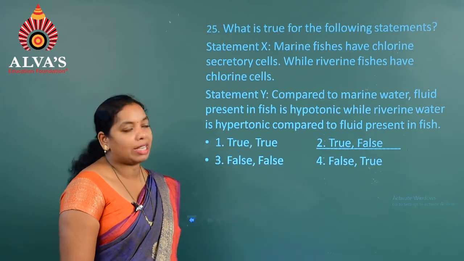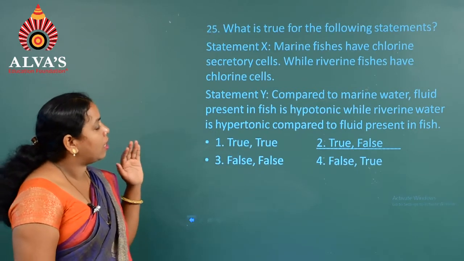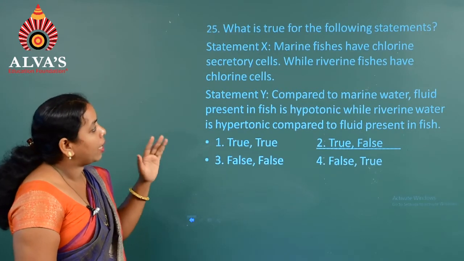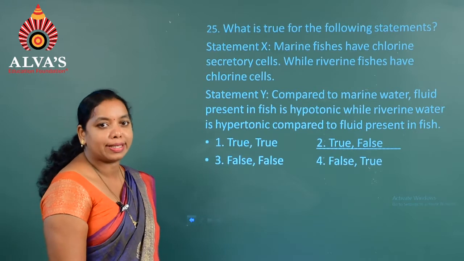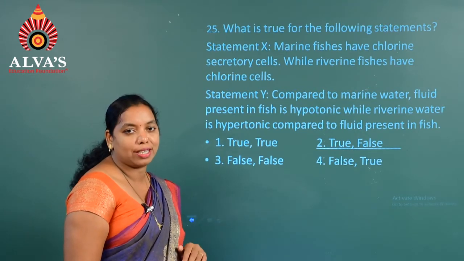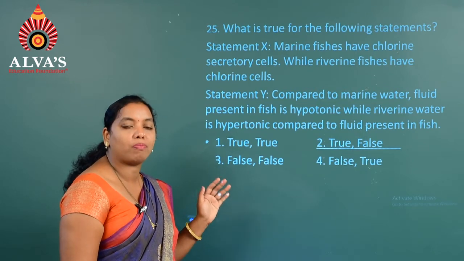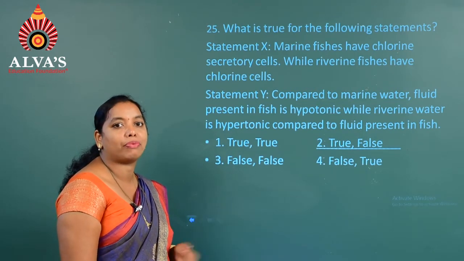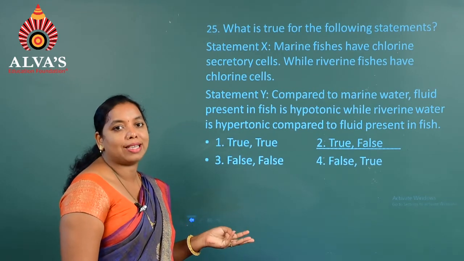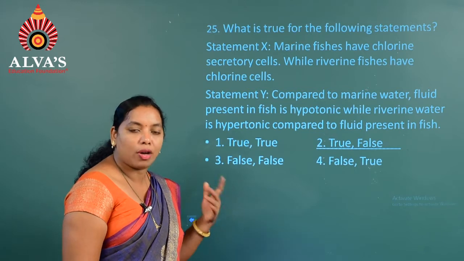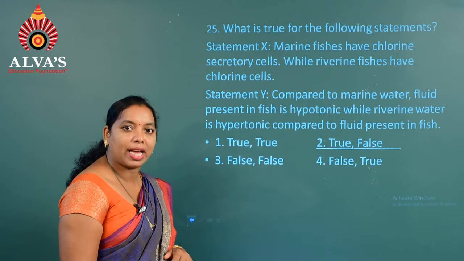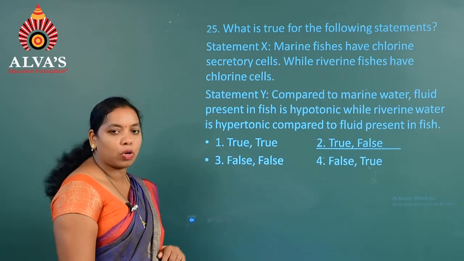If you consider the first statement, that is statement X, where marine fishes have chlorine secretory cells and riverine fishes have chlorine cells. Generally, these chloride cells form a lining to the epithelium of these fishes and are used to maintain salt balance as well as water balance or ionic balance. That is what we call the osmoregulation process. For that it is required. Hence, statement 1 is true.